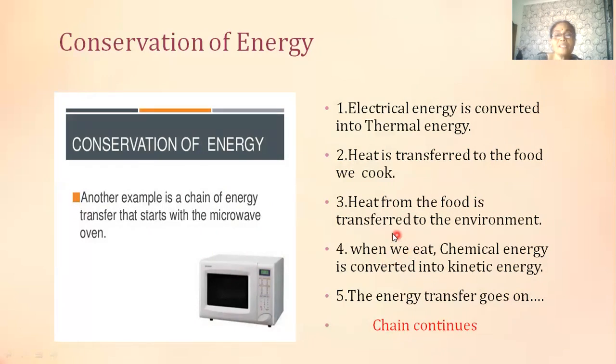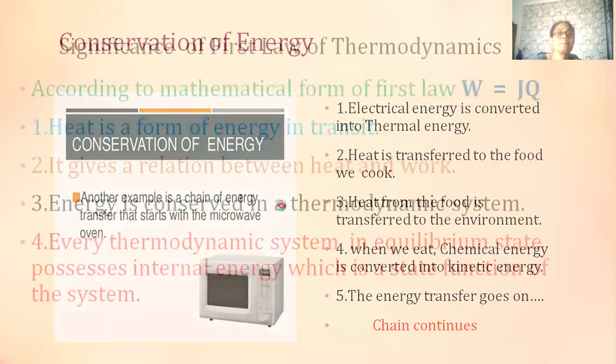Now, once the food is cooked, when we eat, that chemical energy is converted into kinetic energy. And now this kinetic energy is again used in doing the regular activities of our daily life. So what is happening? The energy transfer goes on. That is, the chain continues. So this is one of the best examples for conservation of energy.